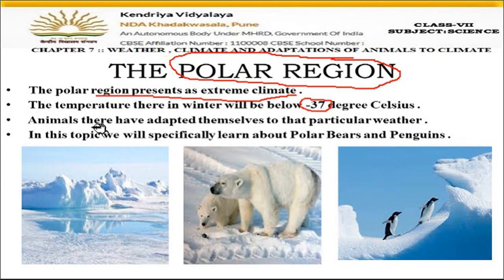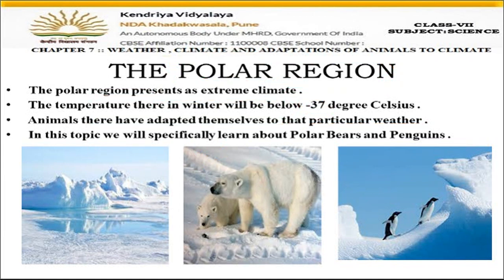Okay, so animals there have adapted themselves to that particular weather, and you can see in the second picture that animals can be seen here. So how are these animals able to live in this cold area? You can see here penguins, you can see here polar bears, they are living in these snow covered areas only. So now we have to study what are the special changes in their body which help them to live in this extreme climate. Okay, in this very cold climate, how are they able to live. So one by one we will study both the animals.